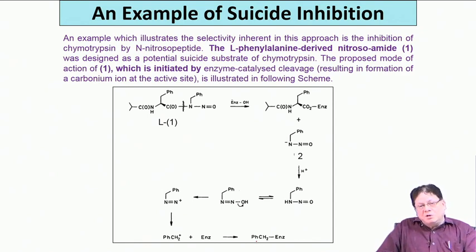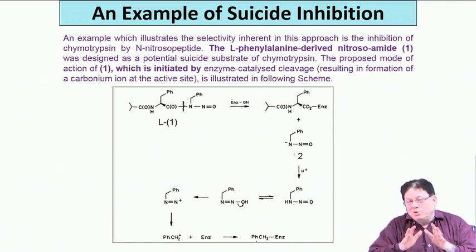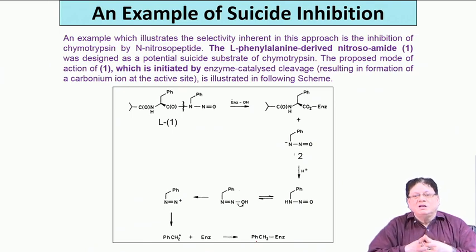Remember, reversible inhibition can be overcome by adding excess substrate, but for irreversible inhibition you are destroying the enzyme. Whatever molecule is attached covalently, you cannot recover the enzyme's activity; it is already gone, it has formed a covalent bond, the active site residue is gone. So where is it required? It is required when we want to really kill the enzyme totally, like when we have a bacterial infection, and suppose there is a particular enzyme in the bacteria which is very essential for the bacteria to grow.